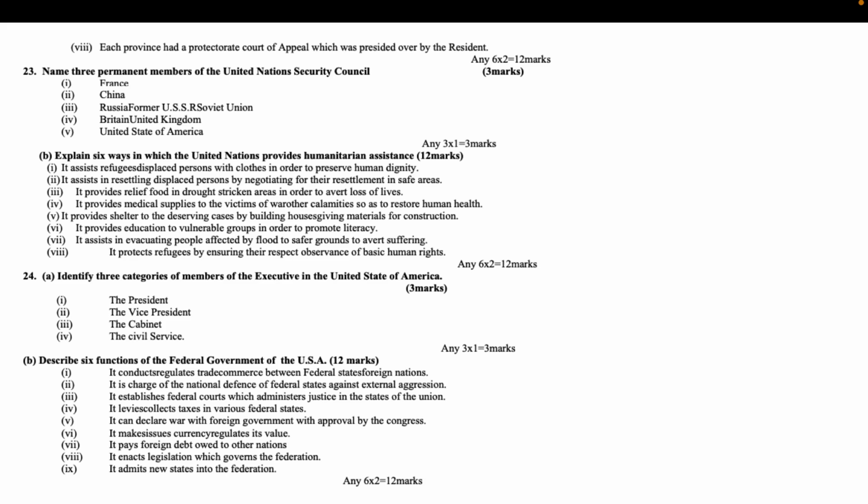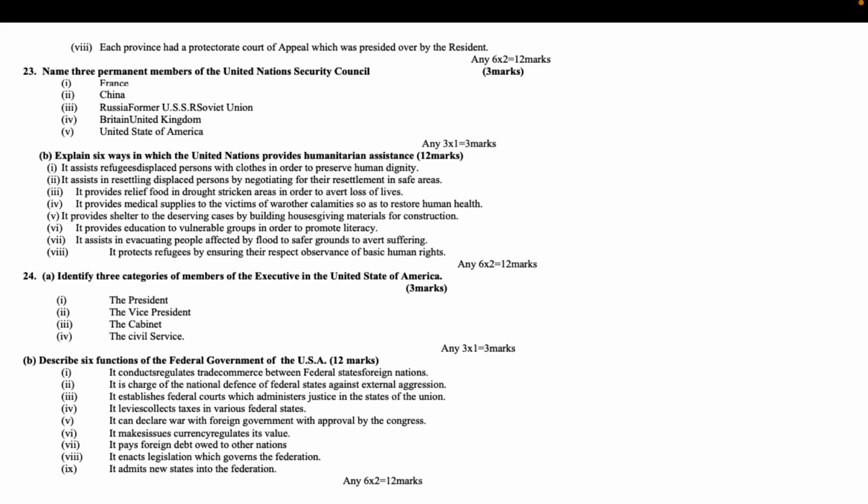It provides shelter to deserving cases by building houses and giving materials for construction. It provides education to vulnerable groups in order to promote literacy. It assists in evacuating people affected by floods to safer grounds to avert suffering. It protects refugees by ensuring respect and observance of basic human rights. Any 6x2 equals 12 marks.